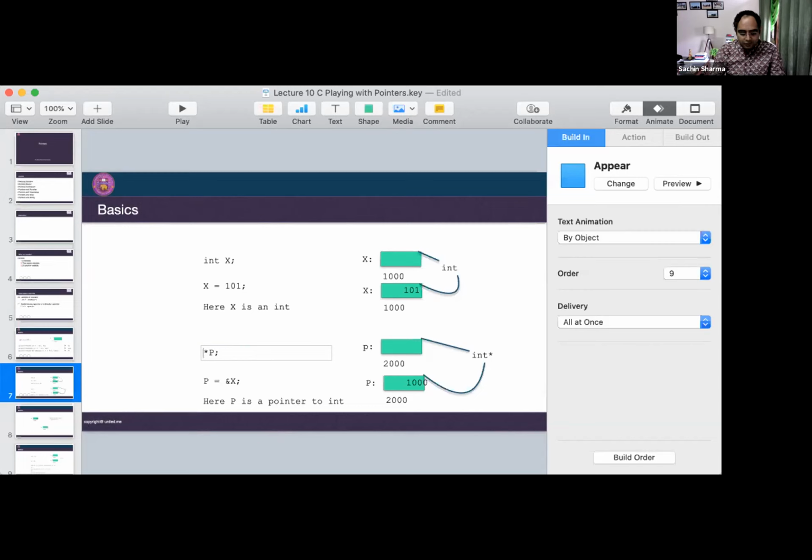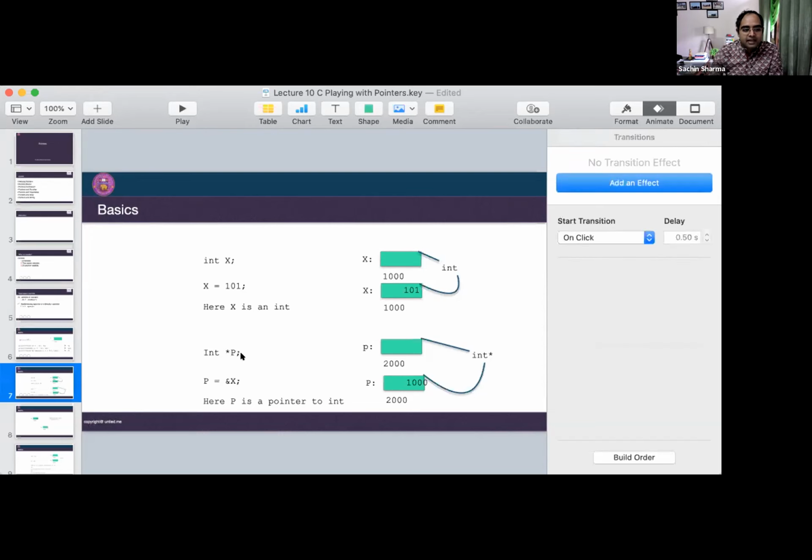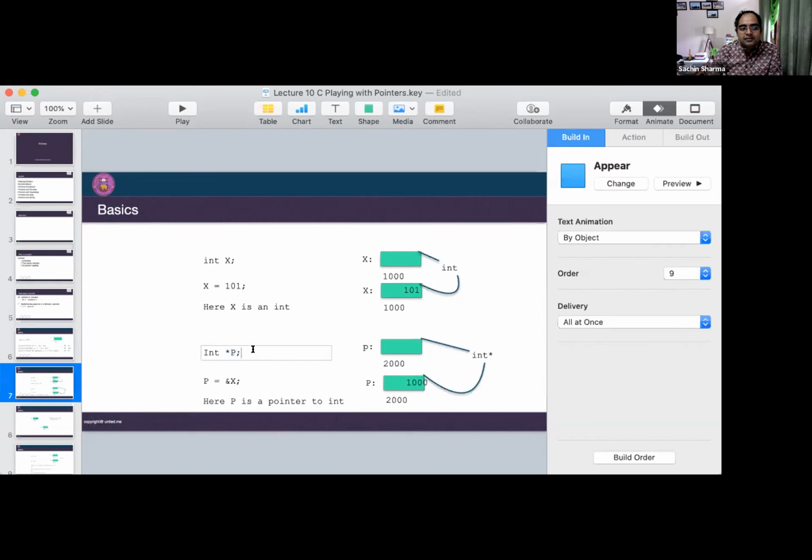If a float value is stored, then I will write here float. If a character value is stored, then I will write here character. Okay, so this int I have created. So this is my pointer variable. It means I have created one more variable in my memory, which is called p, and that p has, suppose, the address 2000 in memory.